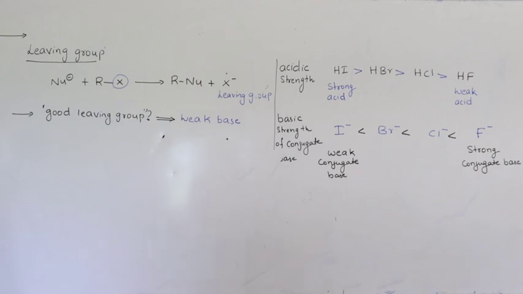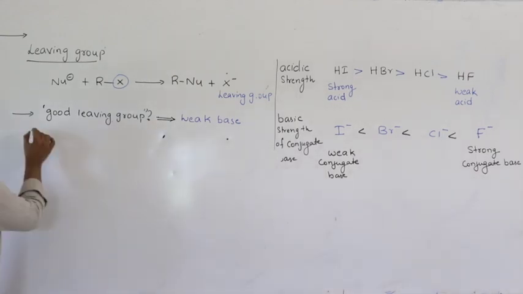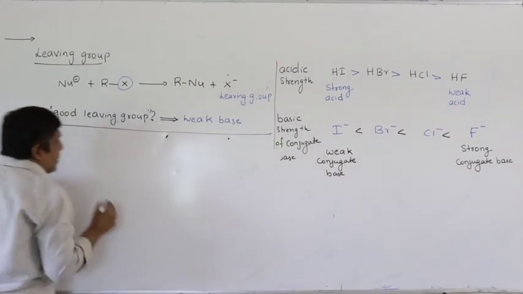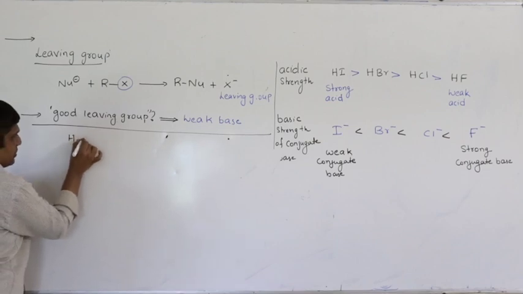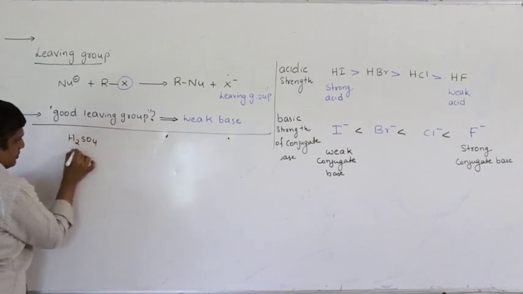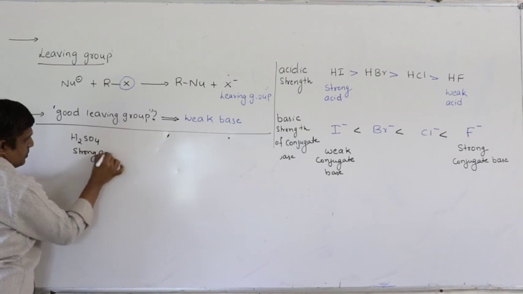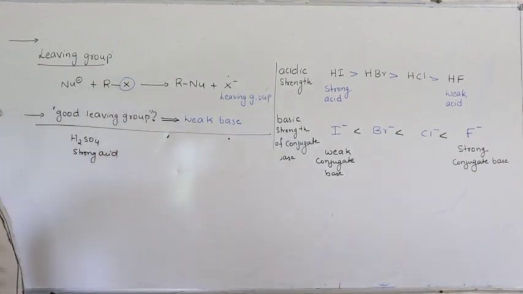And one more point, if I take sulfuric acid, it is a very strong acid.